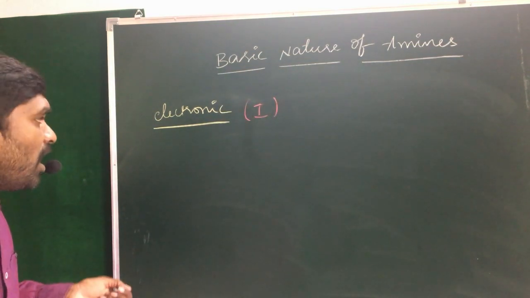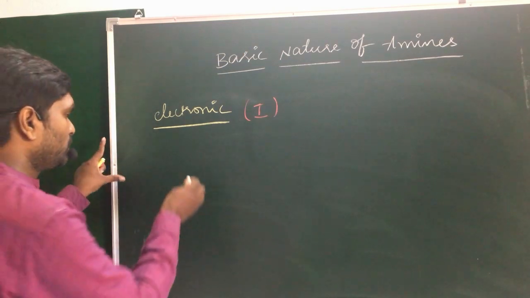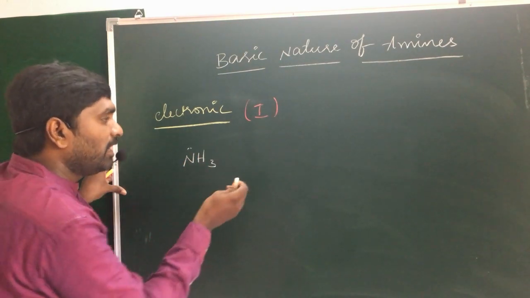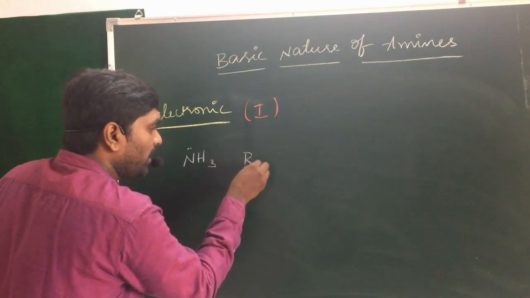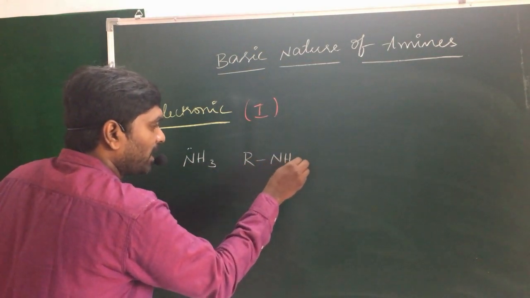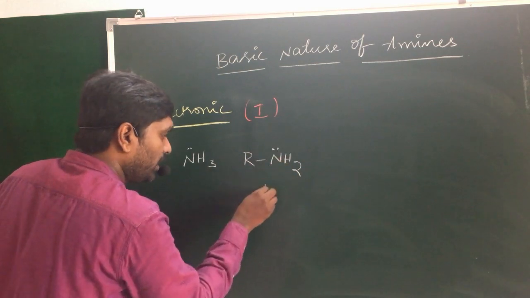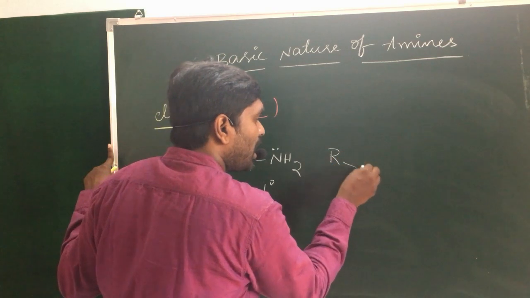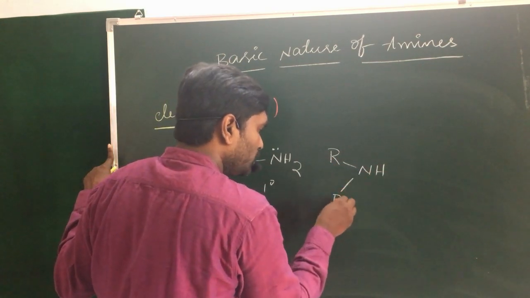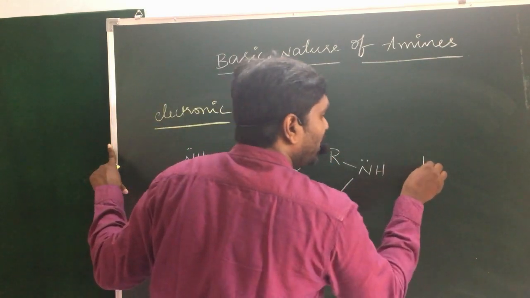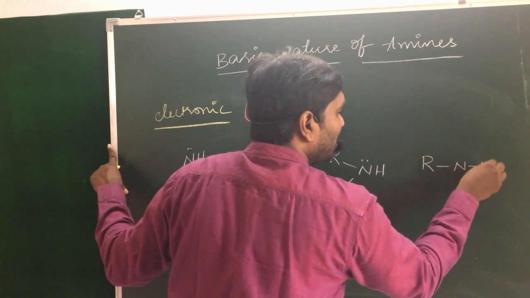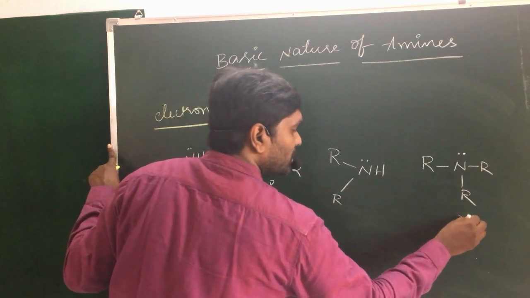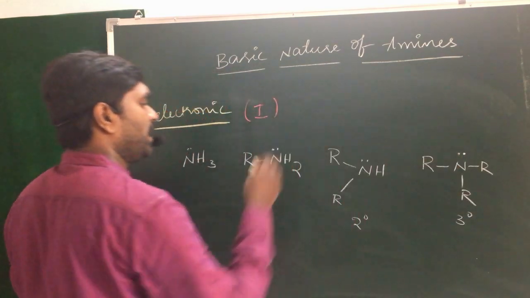When you take ammonia and its derivatives, NH3 ammonia and 1 degree amine, one of the hydrogens is replaced by an alkyl group and it becomes a primary amine, nothing but a 1 degree amine, and then 2 degree amine, NHR, and 3 degree amine, NR3.